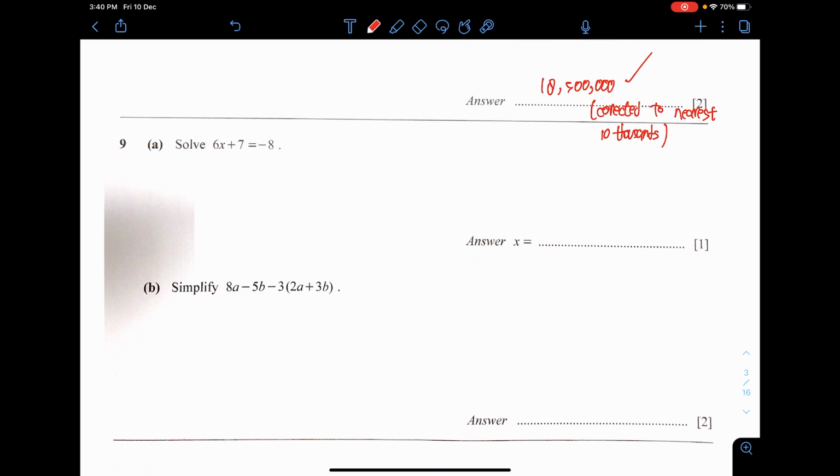Alright, next question. This one is quite simple. You got 6x equals negative 15, and then x equals negative 2.5. No need to write down more. And then next one, 8a minus 5b minus 6a minus 9b. So then I got 2a minus 14b. That should be good.